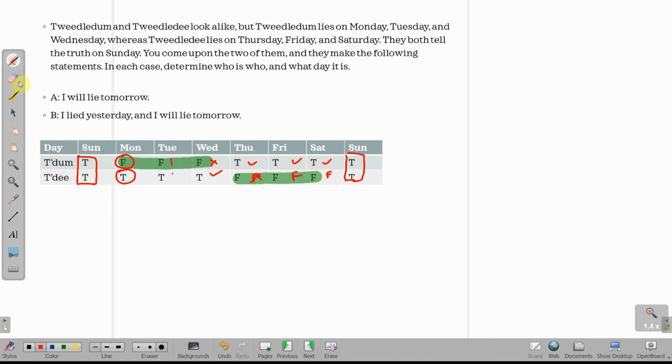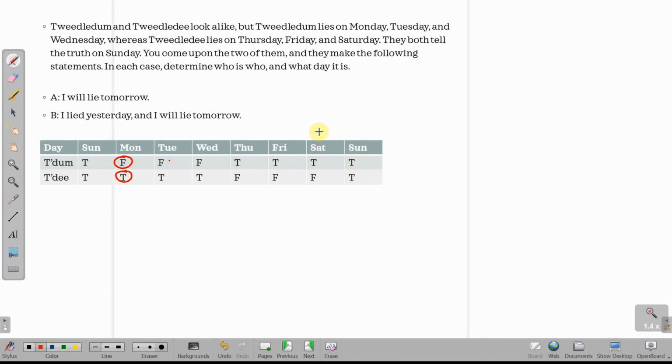So what I realize is that maybe both the people could speak the truth, but there's no day where both of them are speaking the false. If one of them speaks a false statement, the other one has to be true. False है तो true होना ही चाहिए. But ulta we cannot say. We cannot say if one person is speaking the truth, the other one has to be speaking the false, because Sunday को both of them could be speaking the truth.